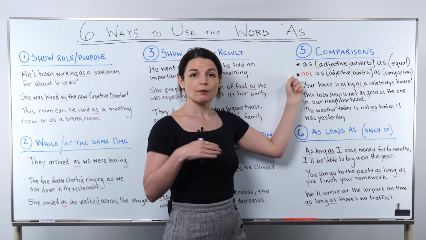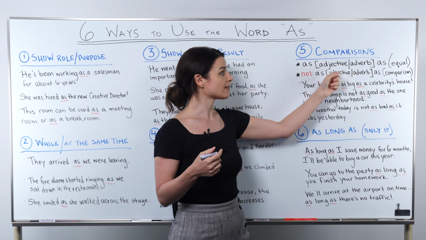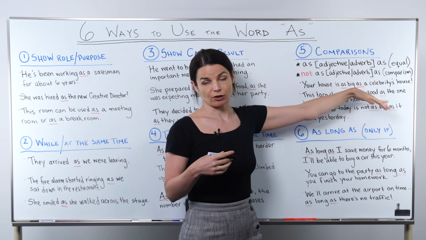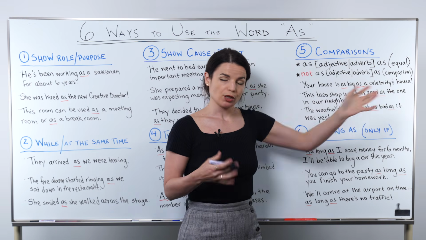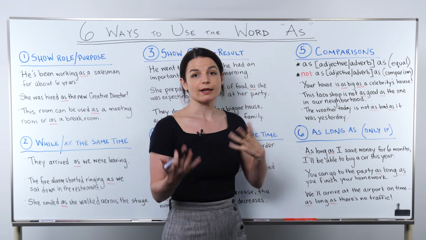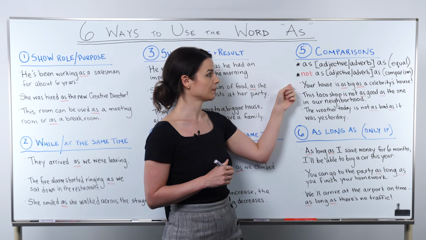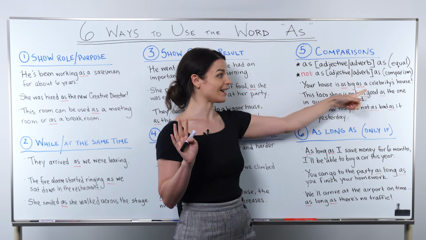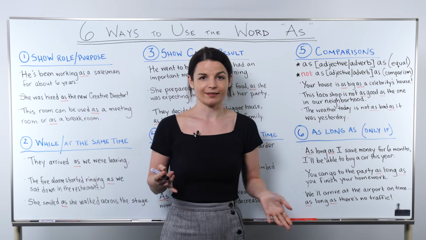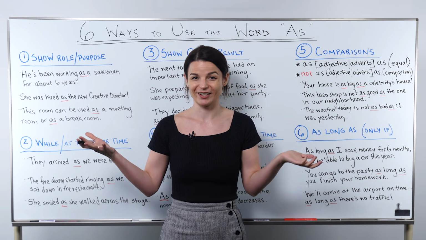Or we can also express a comparison with a negative, not as something, okay? So A is not as adjective as B, for example. So we use this as pattern to describe things that are equal and to make some comparisons. So let's review with a couple of examples. First, your house is as big as a celebrity's house. Your house is as big as a celebrity's house. So that's like saying your house is the same size as a celebrity's house. Maybe it's really big, right?